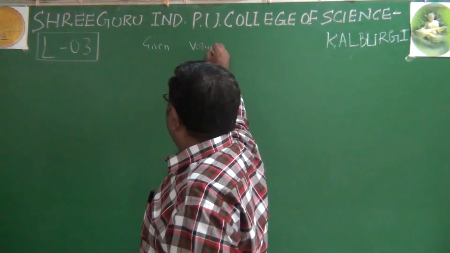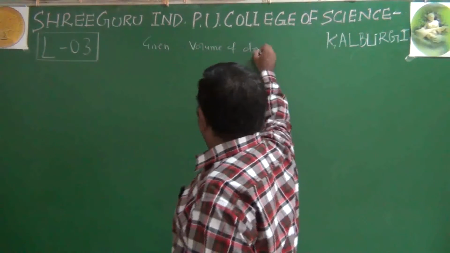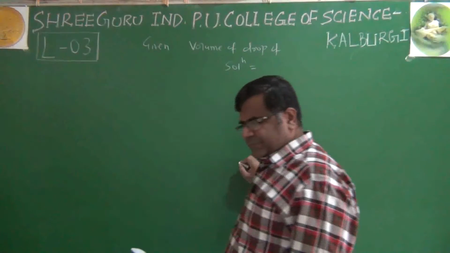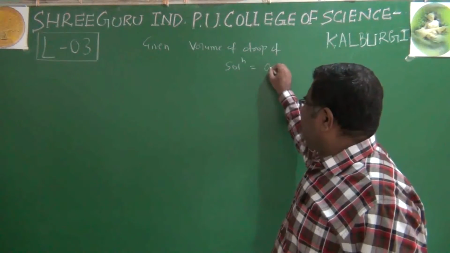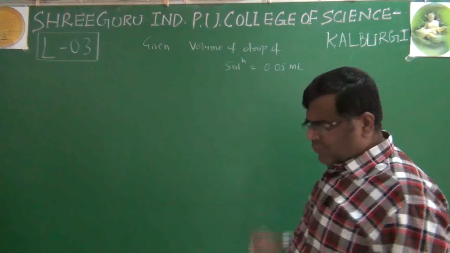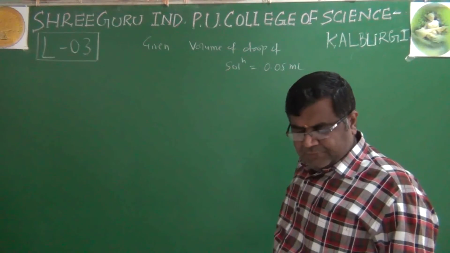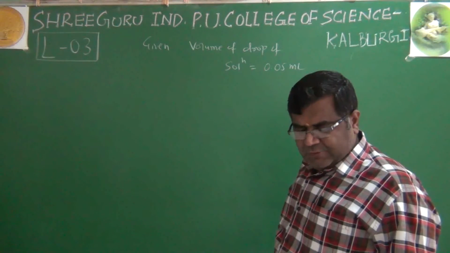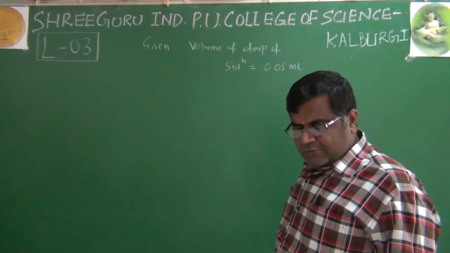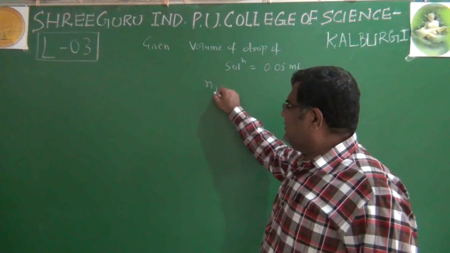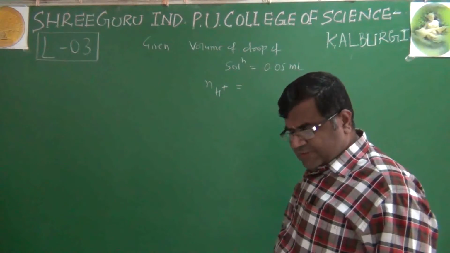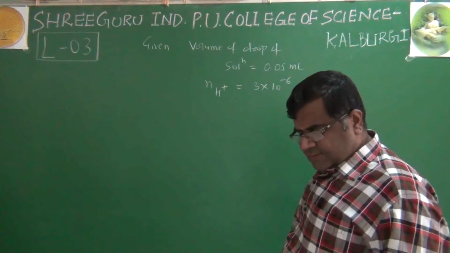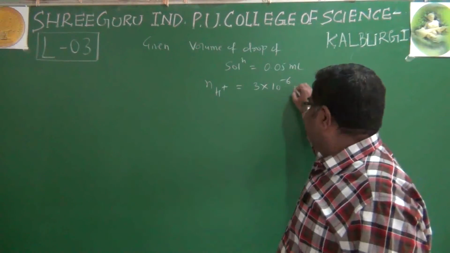The volume of a drop of solution was given, that is 0.05 milliliter, and it contains 3 into 10 raised to minus 6 moles of H plus ions. So the number of moles of H plus ions is given, 3 into 10 raised to minus 6 mole.